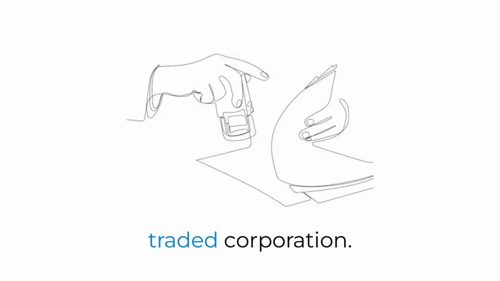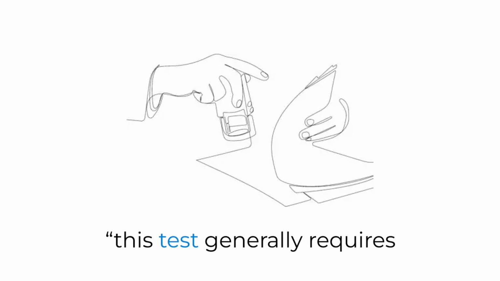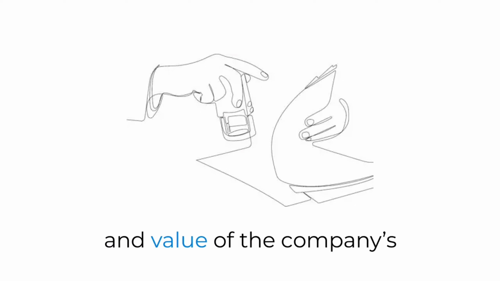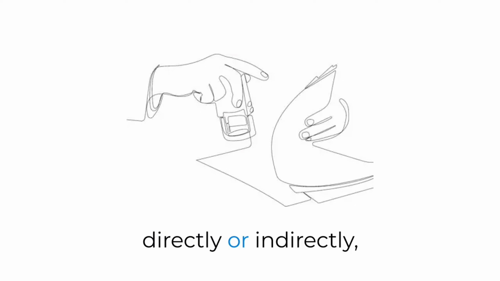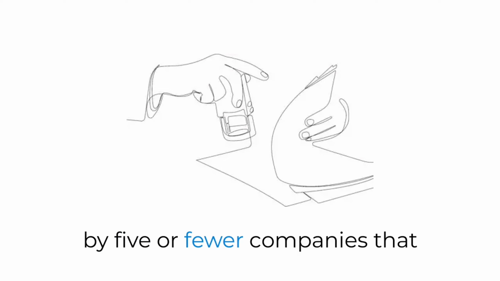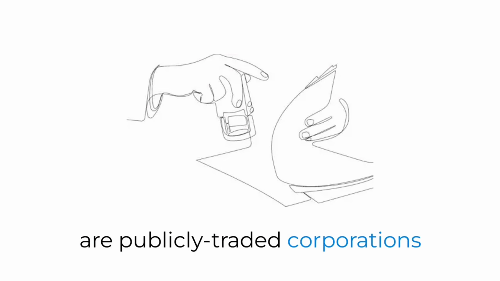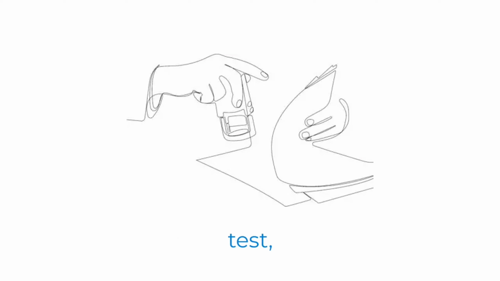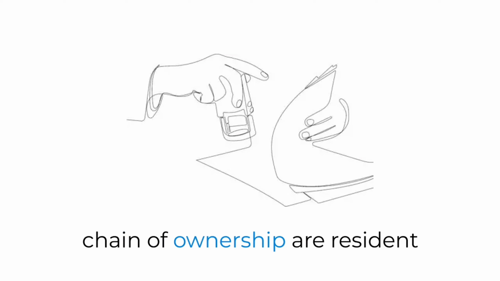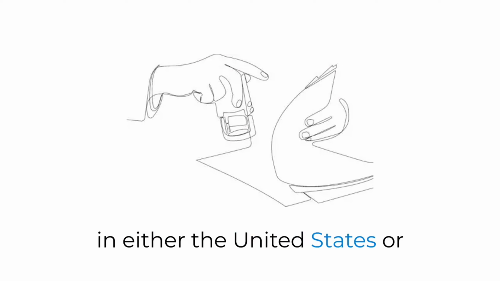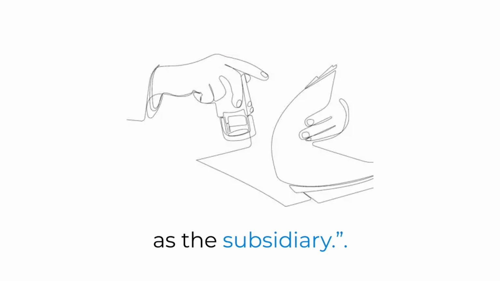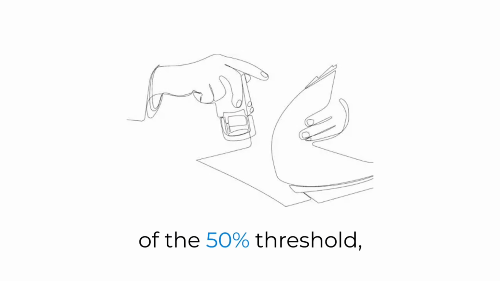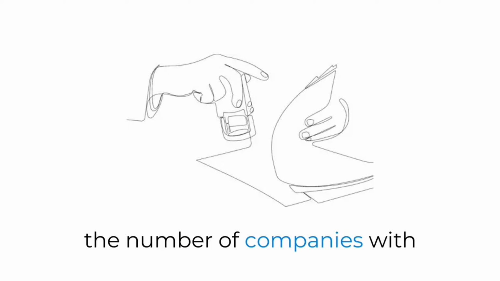Subsidiary of a publicly traded corporation. IRS definition. This test generally requires that more than 50% of the vote and value of the company's shares be owned, directly or indirectly, by 5 or fewer companies that are publicly traded corporations and that themselves meet the publicly traded corporation test, as long as all companies in the chain of ownership are resident in either the United States or the same country of residence as the subsidiary.